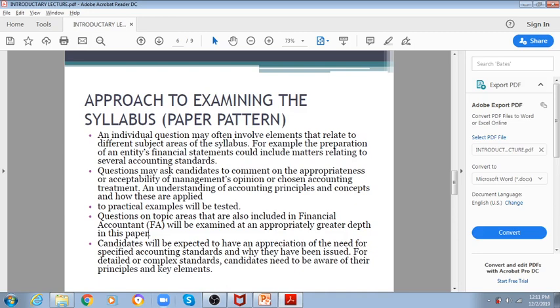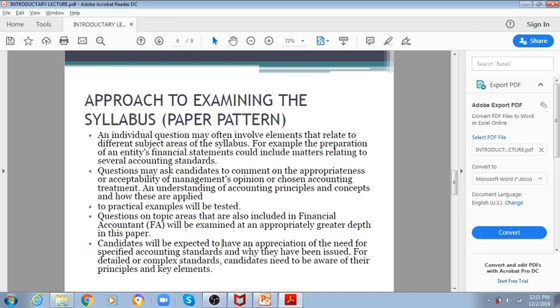If you don't know about those areas, I suggest that you go back to that paper, if you studied it a few years back or maybe one year back. If you don't remember those areas, you should go and revise them before coming to F7.